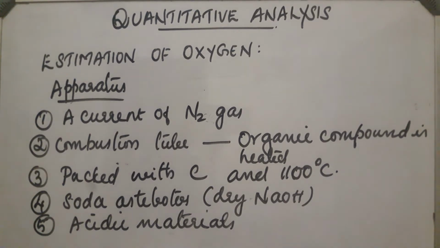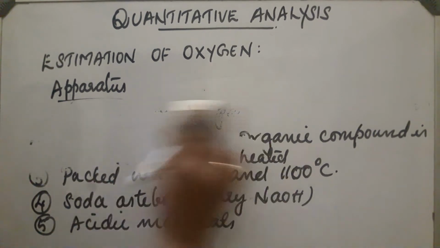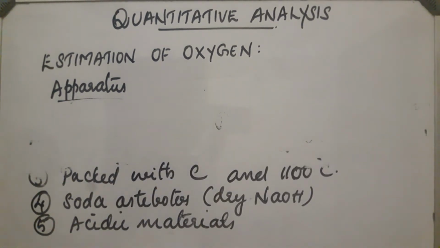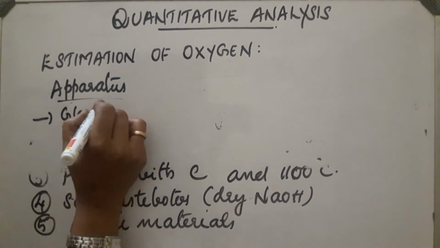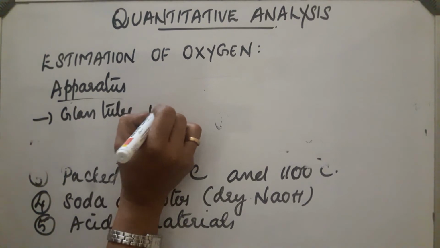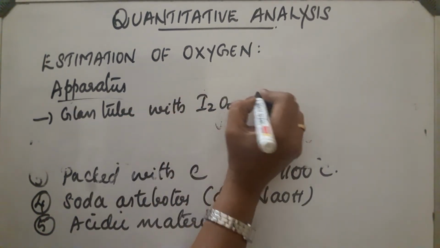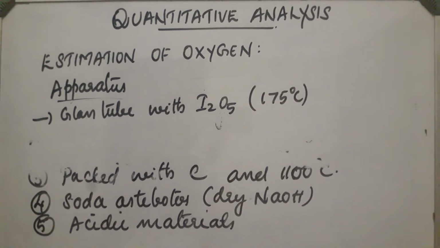Next, it is passed through a glass tube packed with iodine pentoxide, which is warmed at a temperature of 175 degrees Celsius. So the carbon monoxide present in it will get converted into carbon dioxide.